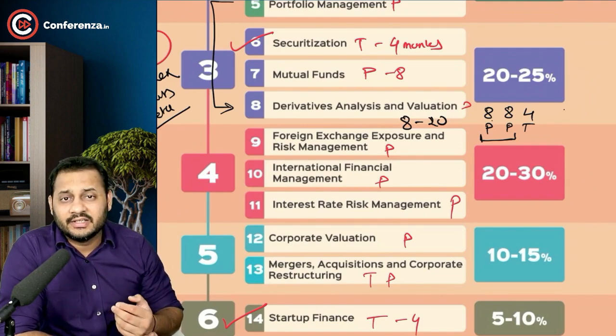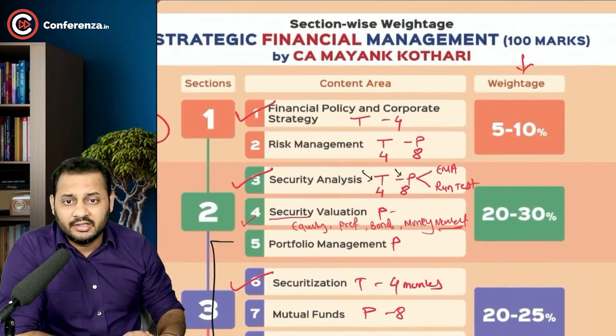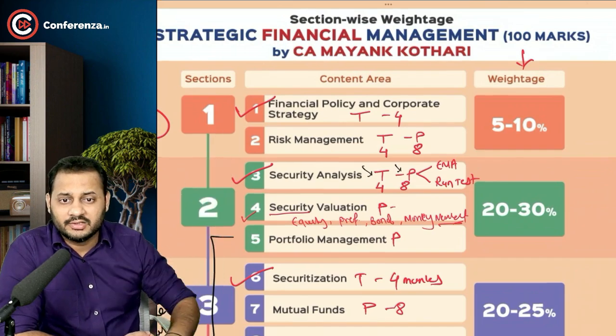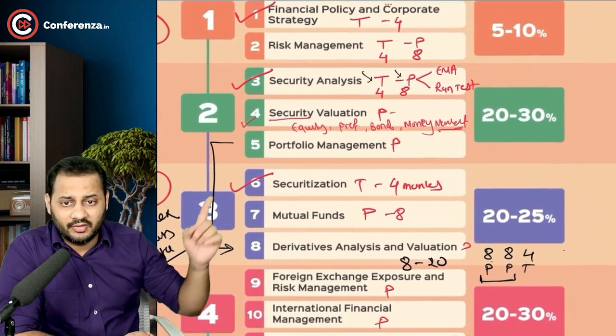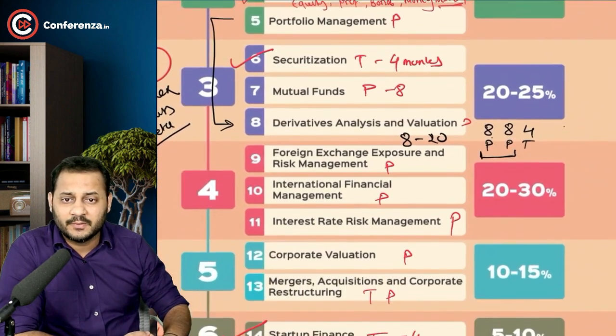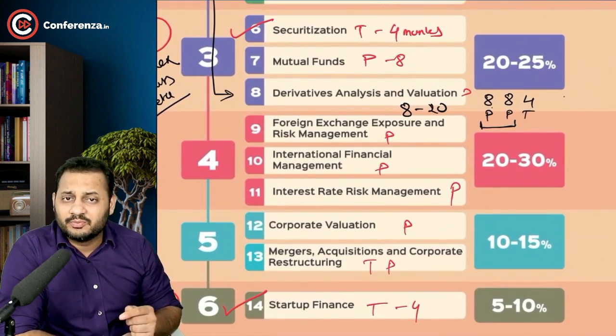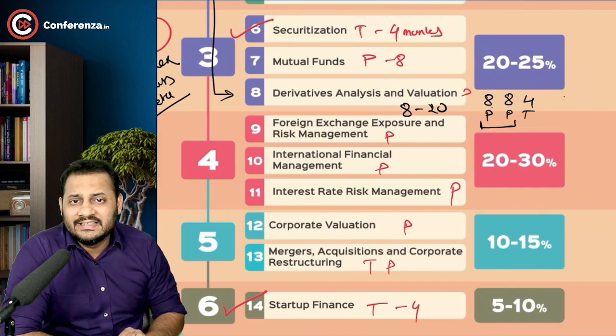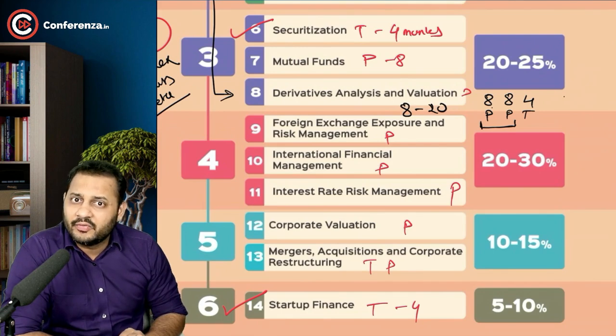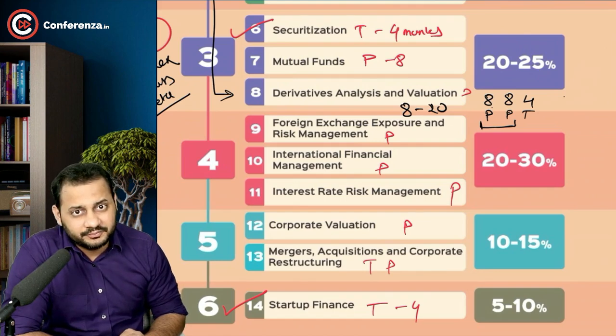And then if we consider theory, then the first chapter 4 marks, and securitization, the 6th chapter, 4 marks, and the start of finance 4 marks. So these are the small chapters from which you can easily cover the marks. So this is 12 marks and 24 marks, around 36 marks can be covered without much effort.